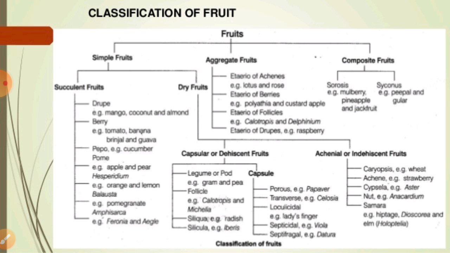Generally these substances are very helpful for these plants, so that animals keep away from these fruits also. So students,